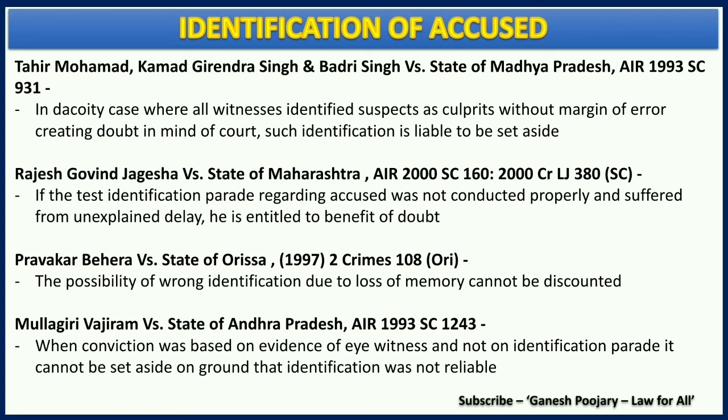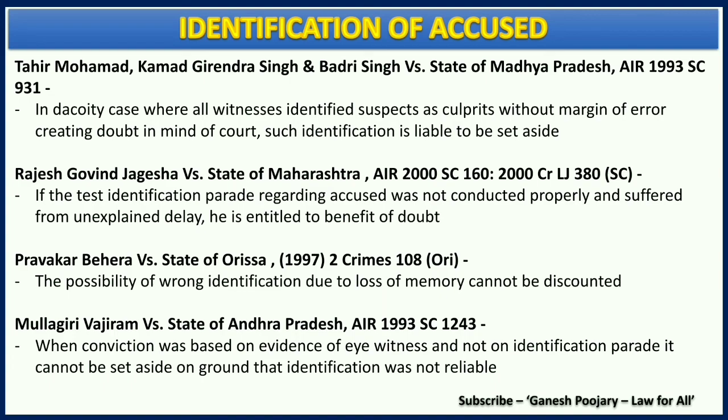That is what was held here. The third case law, Parvakar Behera versus State of Orissa, it was held that the possibility of wrong identification due to loss of memory cannot be discounted. Now if there is a loss of memory, the benefit of doubt will always go to the accused. There is no discount in front of the court.